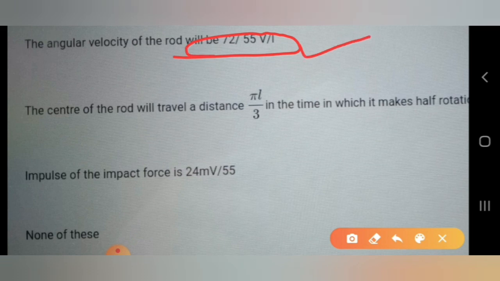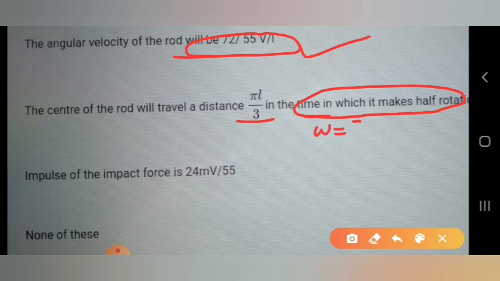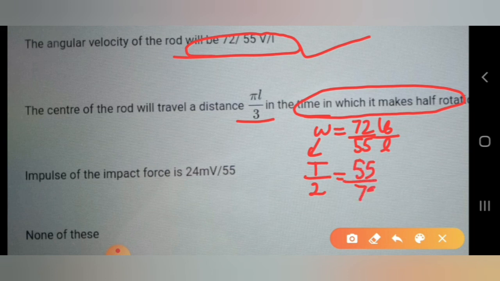The second option says that the center of the rod will travel a distance of this much in the time in which it makes a half rotation. So we have to calculate the time period. Omega we calculated equal to 72 by 55 V naught by L. From this we can calculate the half time period, T by 2, equal to 55 by 72 pi L by V naught, since omega is equal to 2 pi by T.